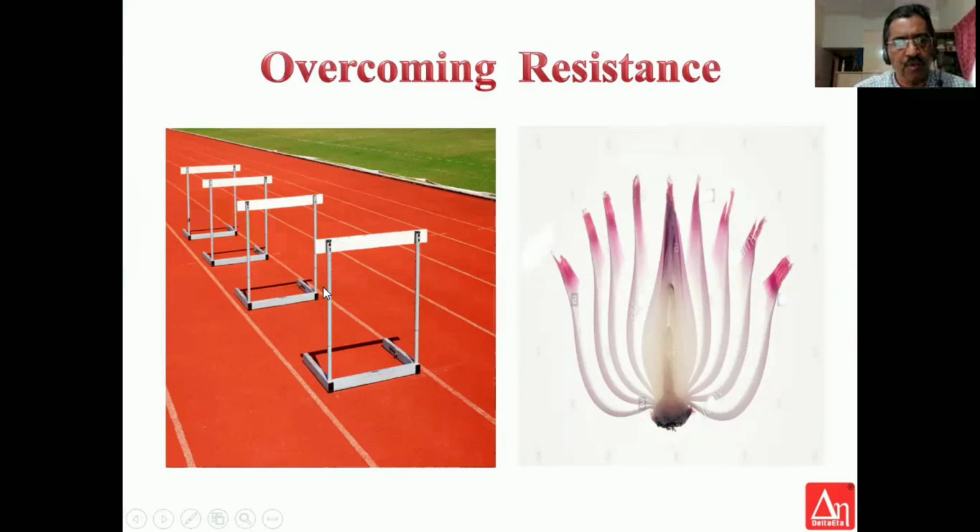You have overcome it, but it doesn't mean that the next person can come without the hurdle. He also has to pass through the hurdle. That is why the hurdle is shown here as an example. So you have overcome the hurdle and you have reached your destination, but your successor will find the same hurdle over there. So this is one way of overcoming resistance. You personally survive it, but your successor will face it again. The second way of overcoming resistance, I would say, is to peel it off.